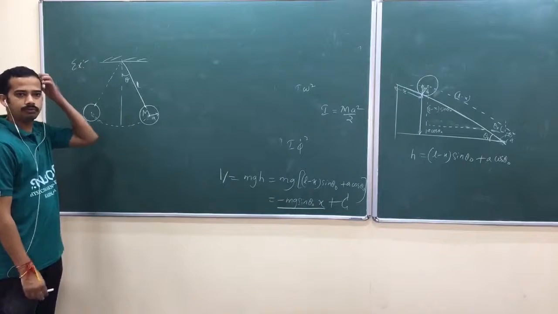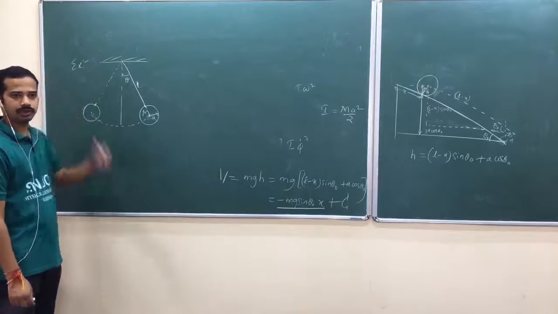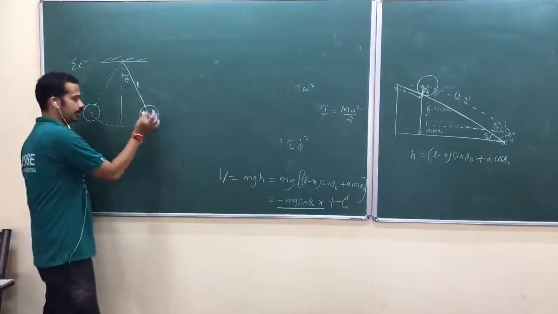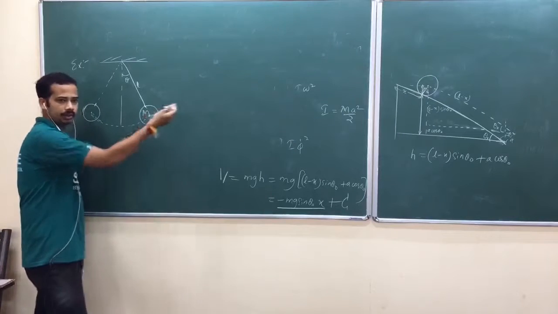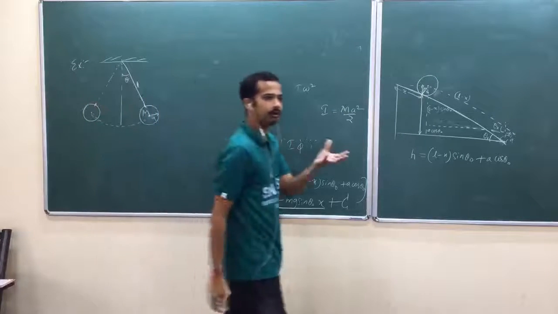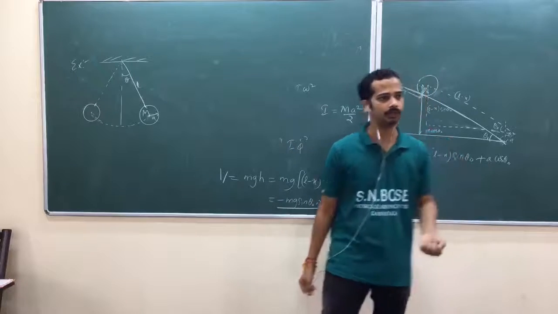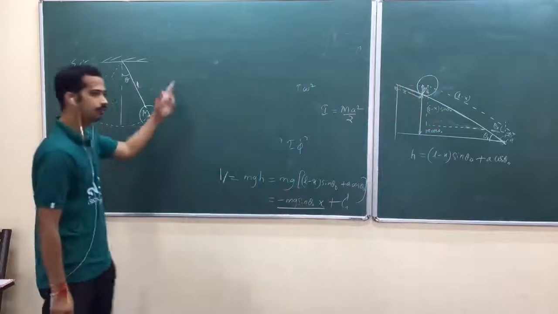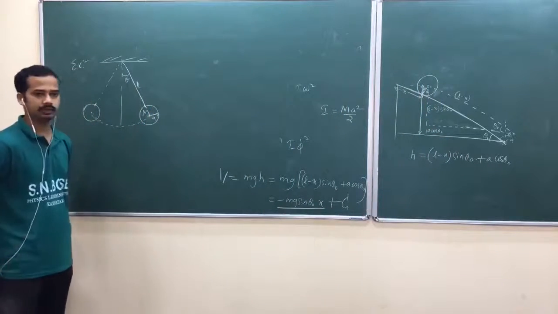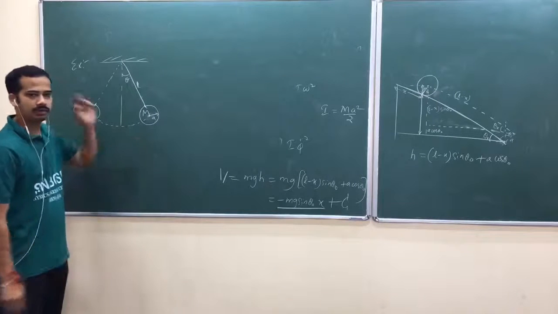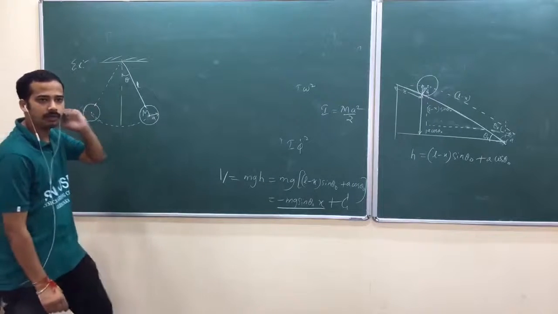So then what would you do? What is the moment of inertia you take? If it is motion about center of mass, again the axis through the center of mass is this one. Usually your pendulum bob is a hard sphere. Am I right? Solid sphere. You can take that as 2 by 5 m r square, m a square, like that, isn't it? Can you just do that one?